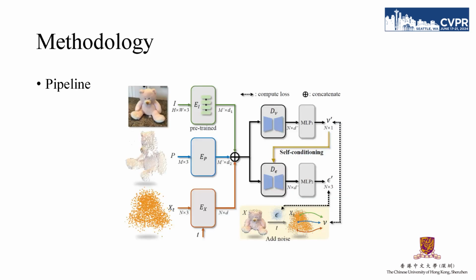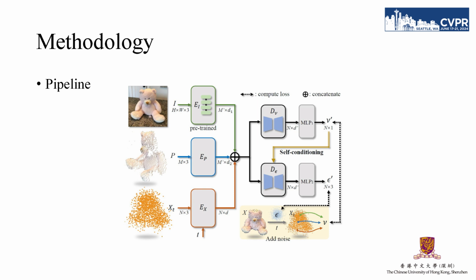This figure illustrates the pipeline of the proposed approach. The input I and P are first fed into two encoders to extract features. xt also goes through an encoder with the sampled time step t. With their features obtained, we fuse them and use two decoders to separately predict mu and epsilon. In doing so, we first predict mu and use it as the self-condition to predict epsilon.